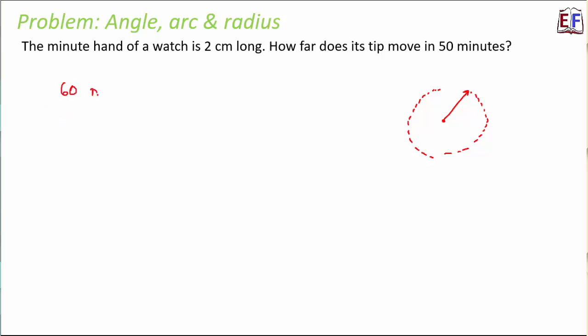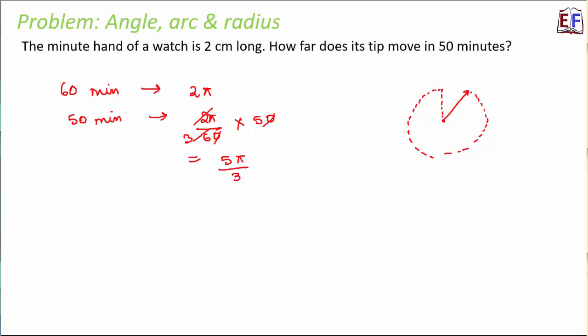So in 60 minutes, what is the angle that it covers? Since it covers one complete rotation, the angle covered is 2 pi, that is 360 degree. So therefore in 50 minutes, what is the angle that it will cover? It will cover 2 pi by 60 into 50. And that is equal to 5 pi by 3.